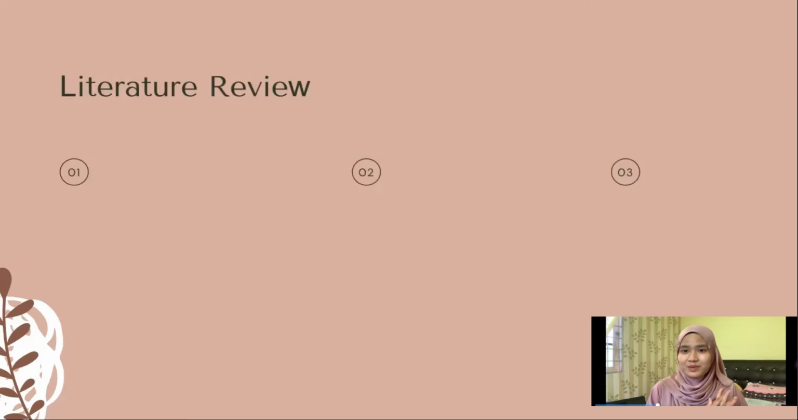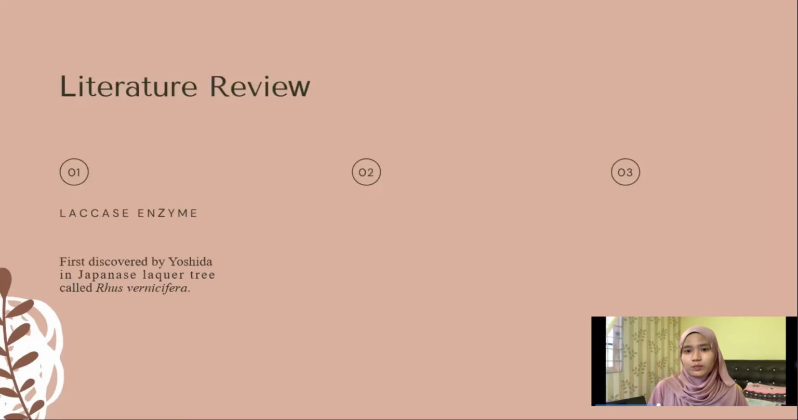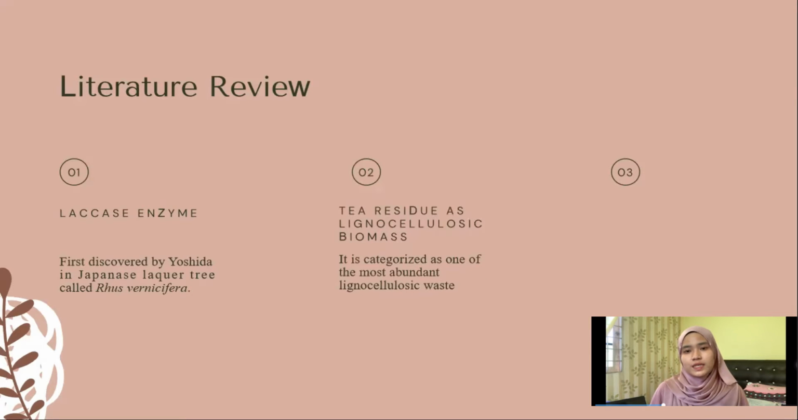This part I'm going to simplify. Laccase enzyme was first discovered by Yoshida in a Japanese laboratory in Rhus vernicifera. A lot of research papers have discovered the advantage of using lignocellulosic waste as an enhancer of laccase production. One of the most abundant lignocellulosic wastes is tea residue. The most abundant compound in tea leaf is polyphenol, which makes up about 30 to 40% of its dry weight. There are other important components which are lignin, protein, cellulose, and hemicellulose.